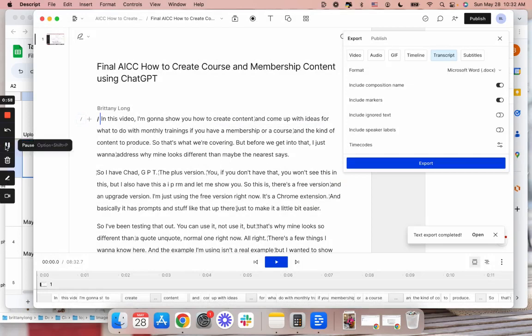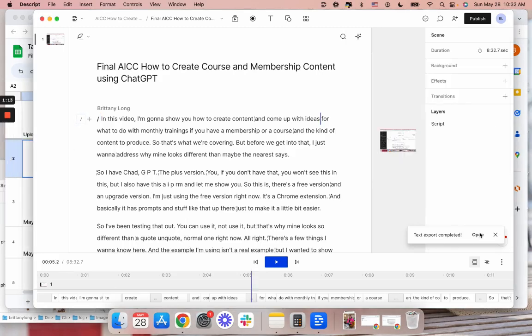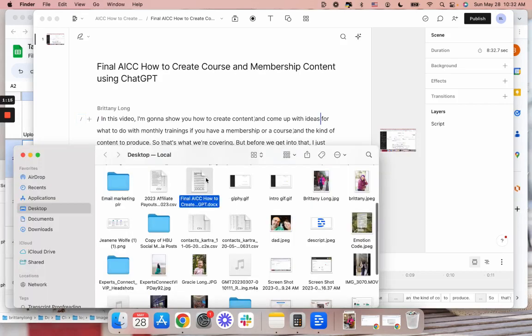I really like this particular one because of the studio sound mostly. It sounds way better. And for me, just because of having a kiddo at home and the dogs at home and stuff like that, it just is nice to know that it's going to sound better and that things can interrupt me and it can still sound good. All right, transcript is done. So I'm going to open that.